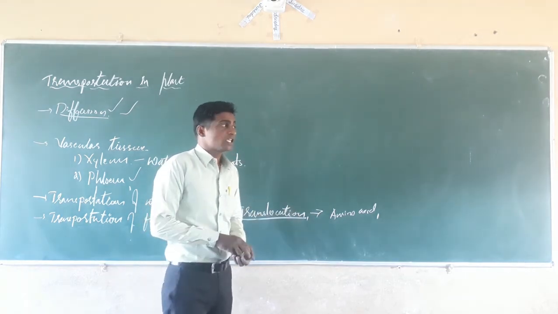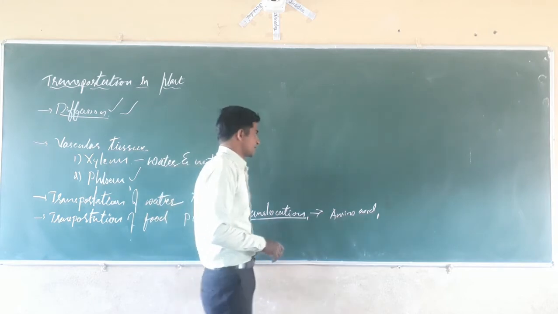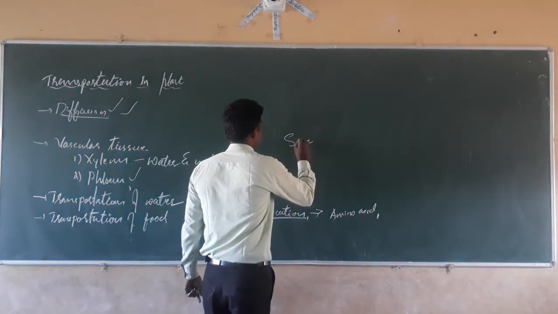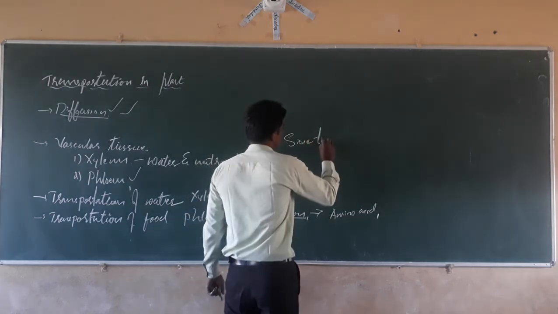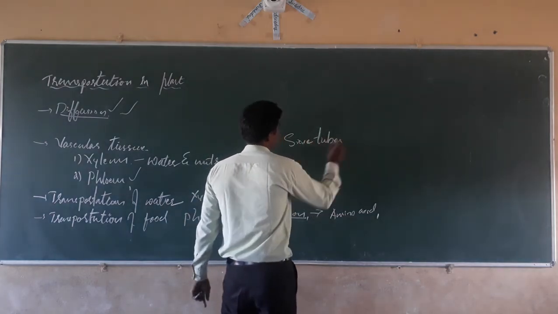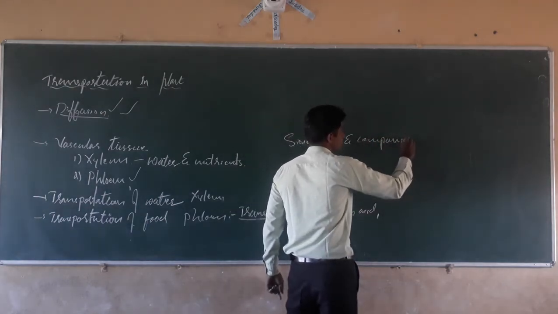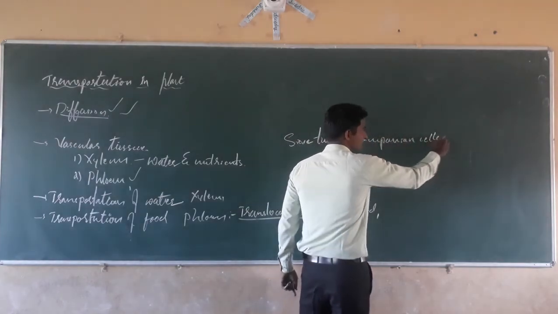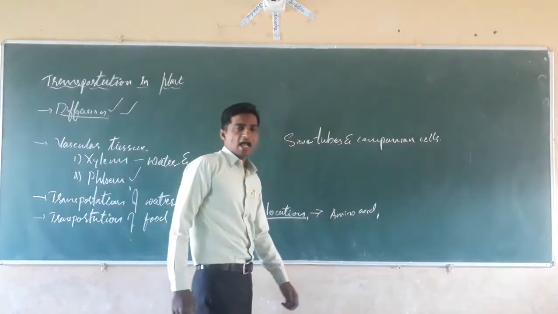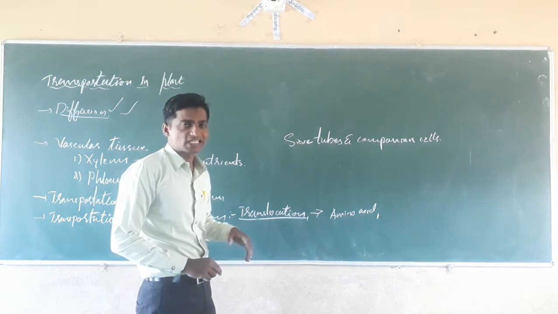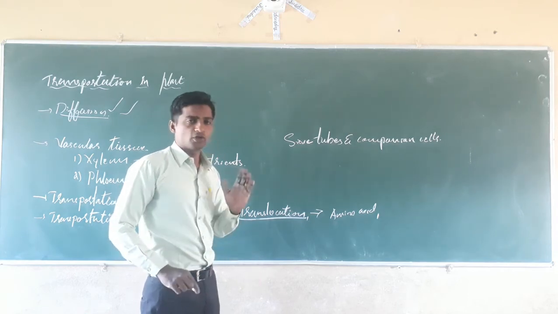Here, sieve tubes and companion cells are the components of the phloem which help in the transportation of food molecules.